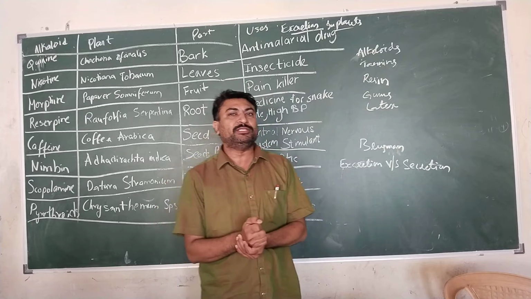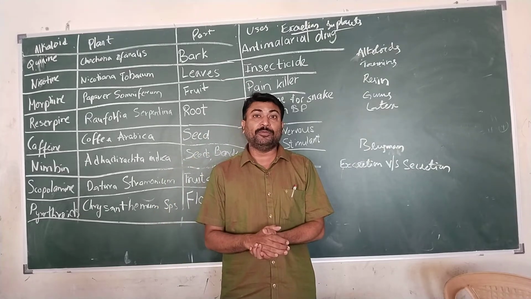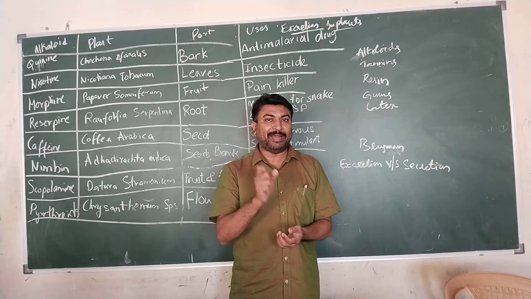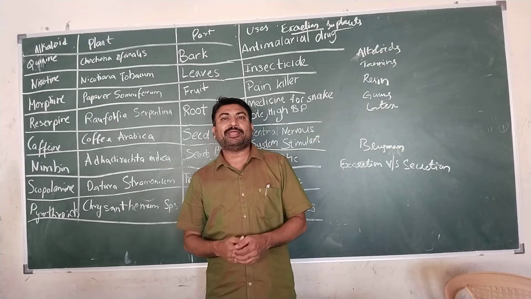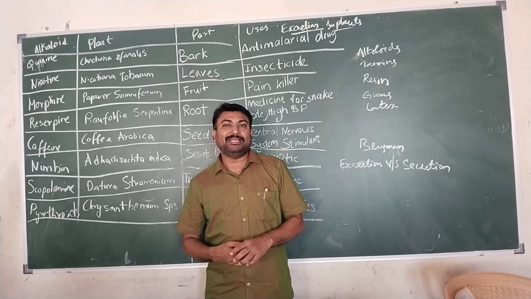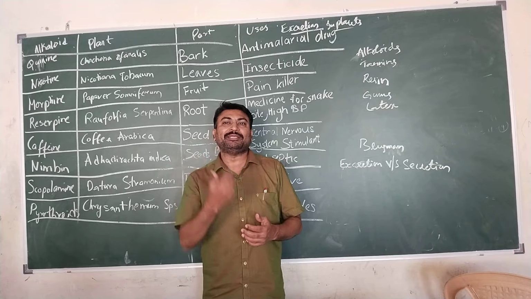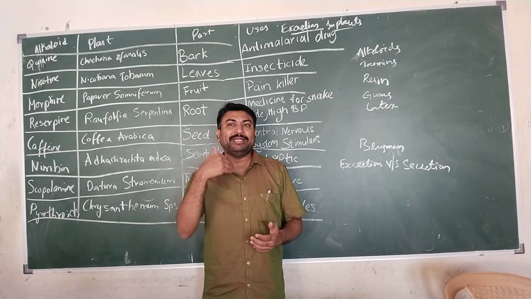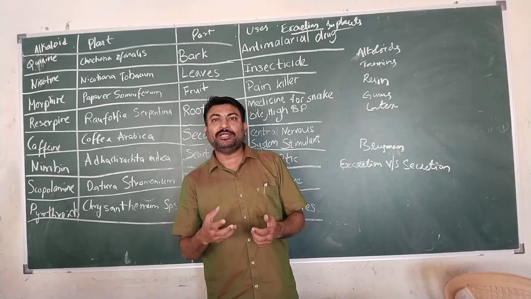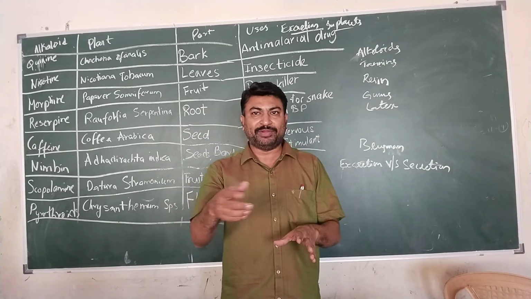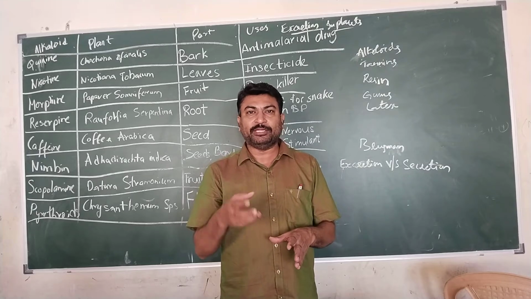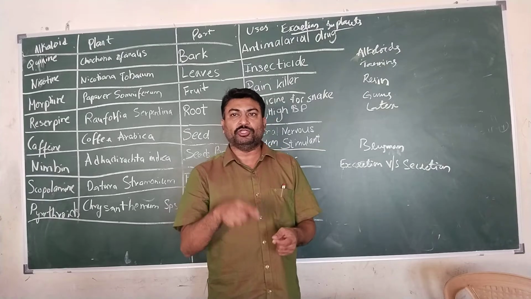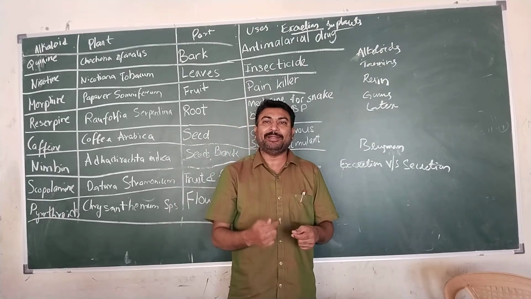The best example for this is rhizobium bacteria. The root nodules of leguminous plants consist of rhizobium bacteria. They take the nutrients from the plant, and in turn they supply the nitrogen which is required by the plant. The plant cannot take nitrogen directly from the air. They require nitrogen for growth, in leguminous plants such as groundnut, for example. The nitrogen is supplied by the rhizobium bacteria present in the root nodules of the plants, and in turn the plant supplies the food material.